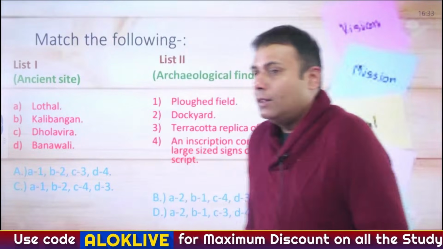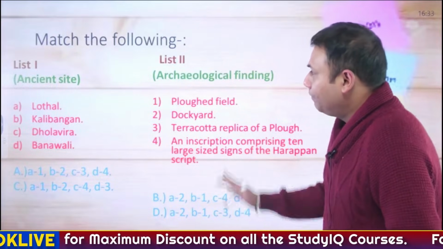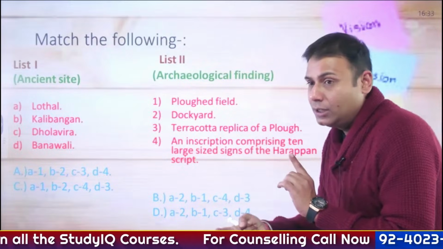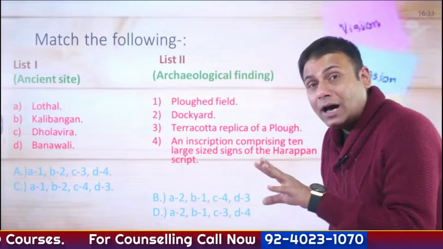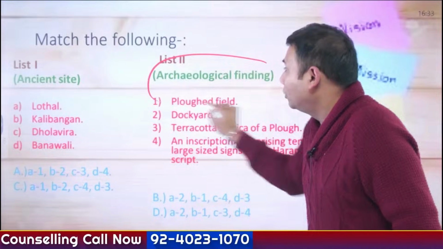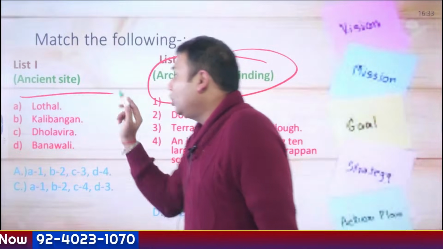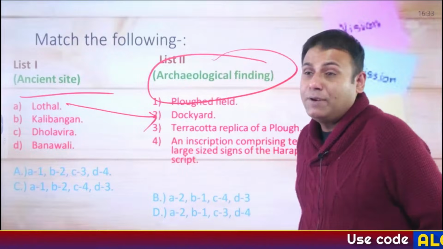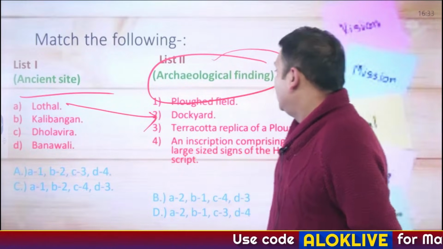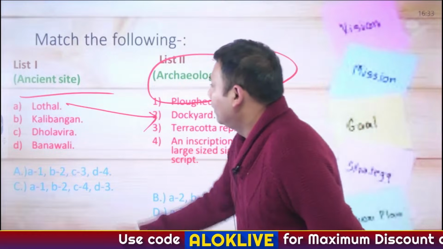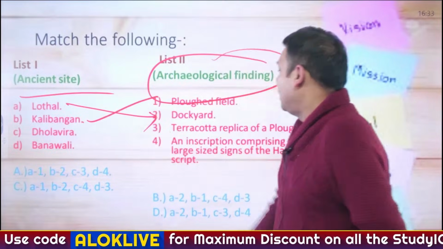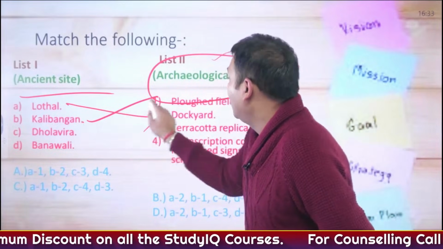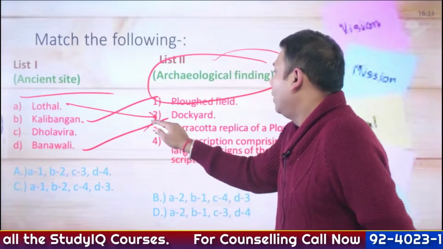Okay. As I have discussed previously, from the ancient Indian perspective, there could be a probable question on match the following. What are the important findings? These are the archaeological findings mentioned on one side, and these are the locations. At Lothal, the first artificial brick dockyard has been observed. Then a plowed field was observed at Banavali. Then a terracotta replica of a plow, plowed field at Kalibangan. Terracotta replica of a plow, it is Banavali.